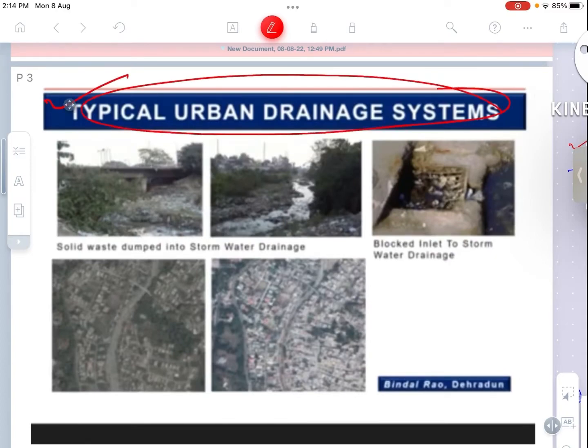Now, the next here, typical urban drainage system. This is the traditional one. For example, we could say that the solid waste is dumped in the stormwater drainage besides the river beds or the stream channels. Here we could see that this is the passage of the river. So a huge solid waste has been dumped here, thereby blocking the runoff water. And here we could see that the inlet has been blocked by the waste. So the passage of the water through the channel has been blocked.